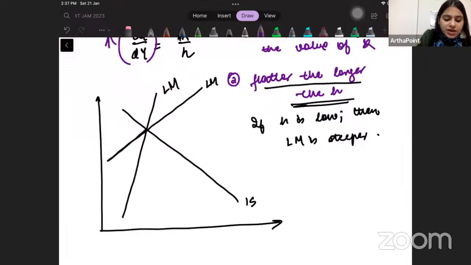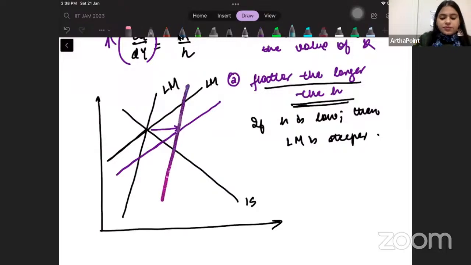So I shift my LM curve by the same amount. As much as the arrow I have drawn, shift both by that much. So once I will shift my flat LM curve, and the other time I will shift my steep LM curve. Note that both have been shifted by the same gap. Shifting the LM curve because it is a monetary policy.